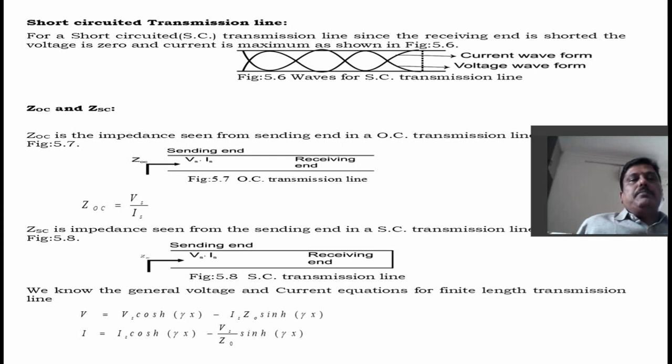Short-circuited transmission line. For a short-circuited transmission line, since the receiving end is shorted, voltage is 0 and current is maximum as shown.